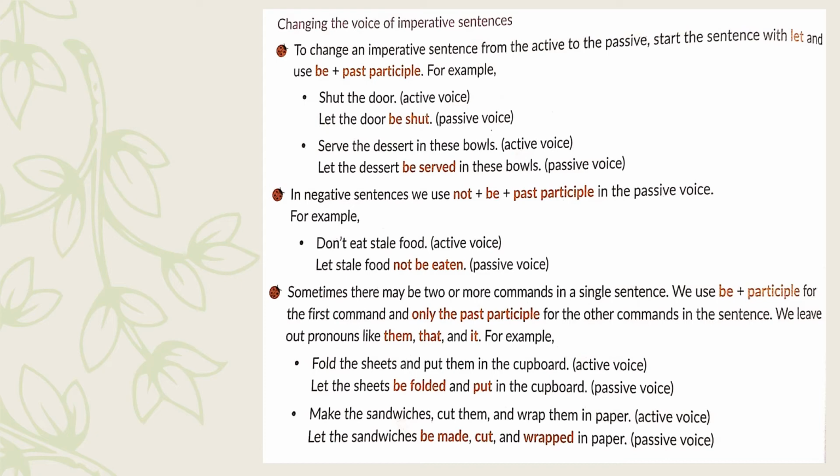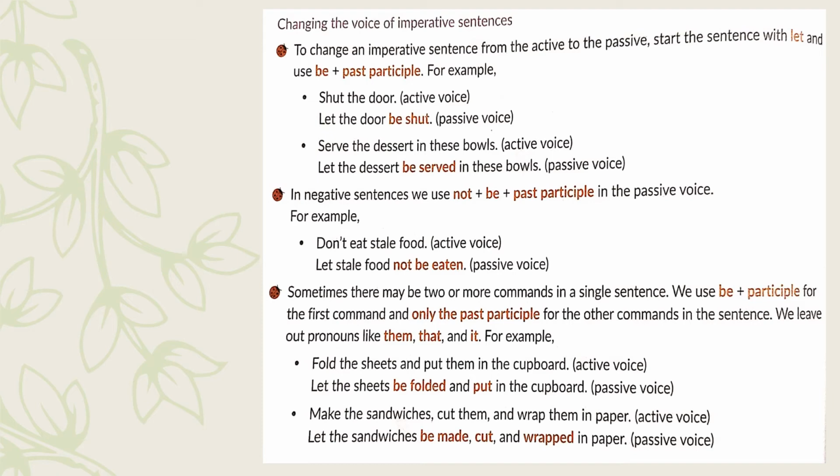When it is a negative sentence, then we will use not plus be followed by the past participle of the verb when we are changing an active imperative sentence into a passive imperative sentence. Don't eat stale food. The word don't here indicates that the active voice is negative in nature. So we will say, let stale food not be eaten.